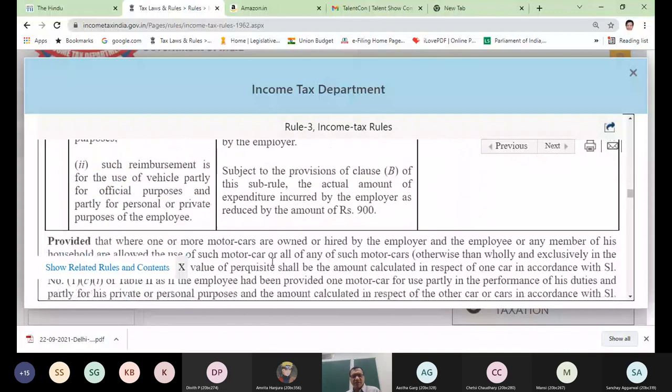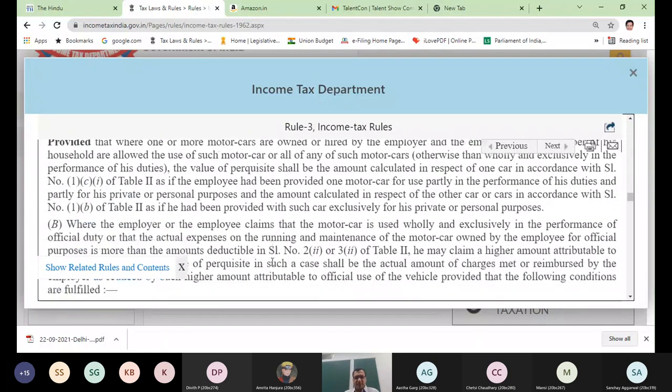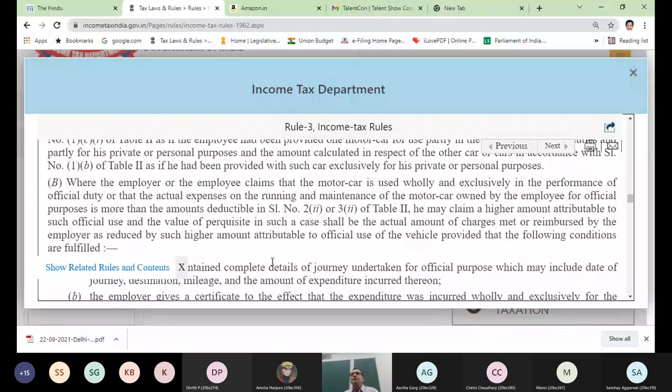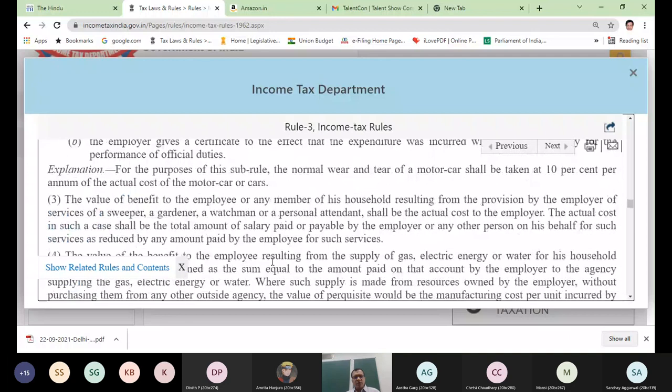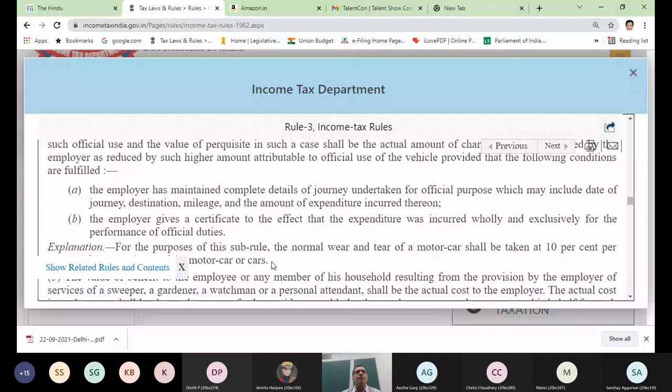When you read directly from the act or rules, it might become a little bit difficult, because you don't have the practice of reading the original act or rules. The moment you start reading it, after some time you will find it very, very easy. In fact, it will be the simplest document for you to read, but you need practice. So I simply wanted to show you rule number 3, from where we learn how to compute the value of perquisites.